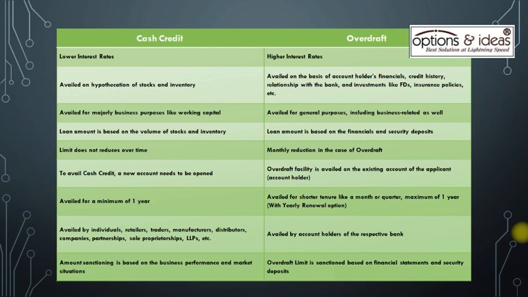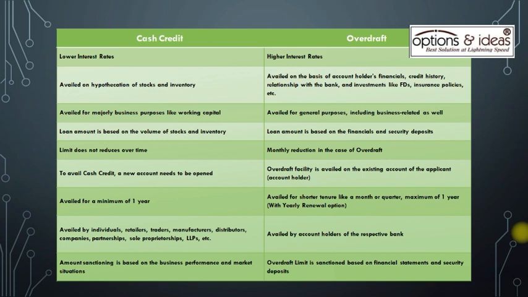So now let us know what are the differences between cash credit and overdraft. Let's see. First, cash credit has lower interest rates whereas overdraft has higher interest rates. Second, cash credit availed on hypothecation of stocks and inventory whereas overdraft availed on the basis of account holders' financials, credit history, relationship with the bank, and investments like FDs, insurance policies, etc.